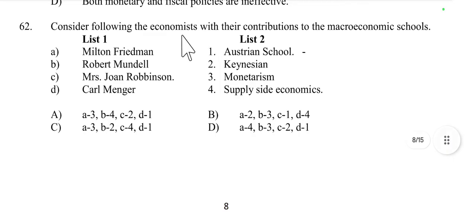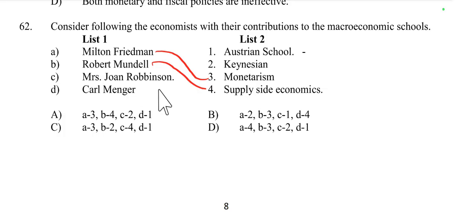Then question number 62, list 1, list 2: Milton Friedman, Robert Mundell, Mrs. Joan Robinson, Carl Menger. The first one is Milton Friedman, who is associated with monetarism. Then Robert Mundell is related with supply side economics.